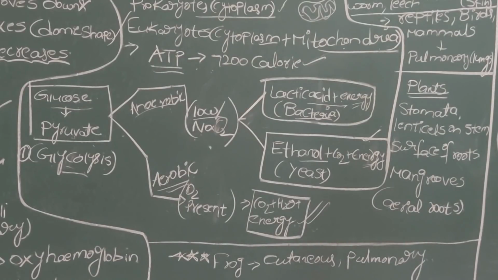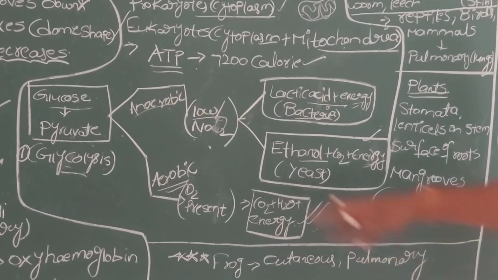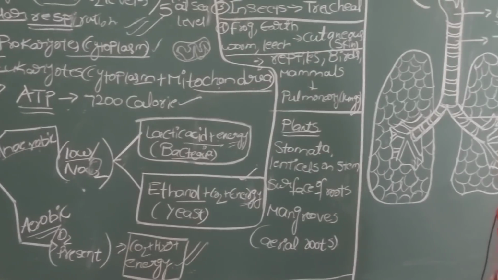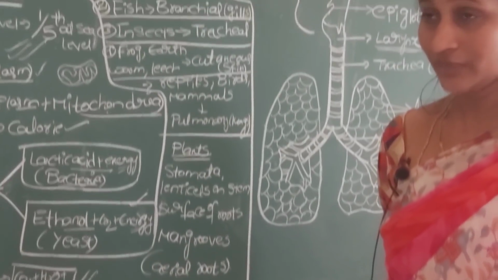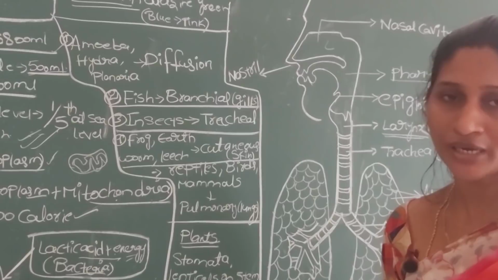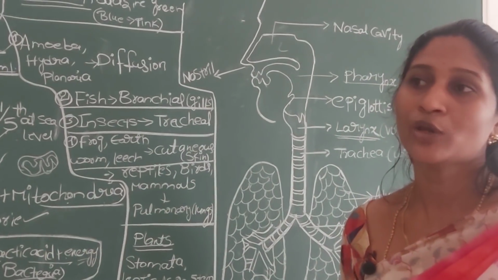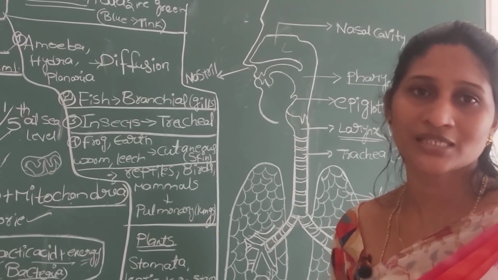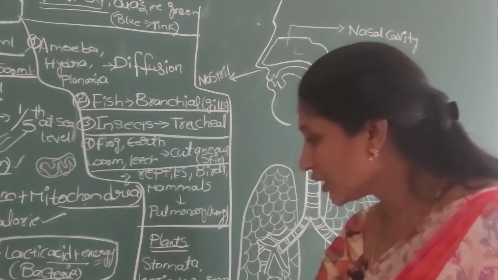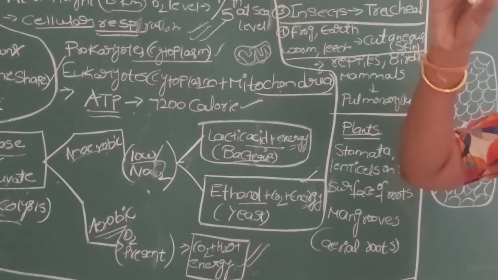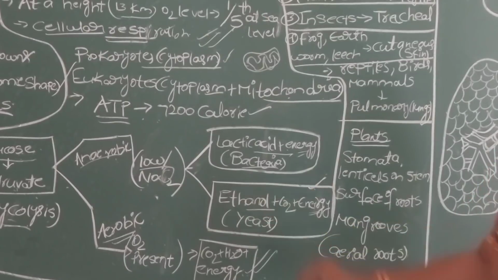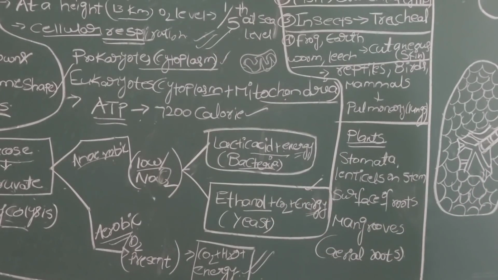Maybe you have already heard that in the baking industries, and even in alcohol industries, yeast is used. Yeast cells convert glucose into ethanol plus CO2 plus energy. This process, the conversion of sugar or glucose into alcohol in the absence of oxygen, we call fermentation. Fermentation is also one type of anaerobic respiration. Fermentation plays a very important role in bakeries and beverage industries, meaning the production of alcohols. The CO2 released by yeast cells makes the dough rise in the baking industry. Ethanol is nothing but ethyl alcohol, which is one type of alcohol.